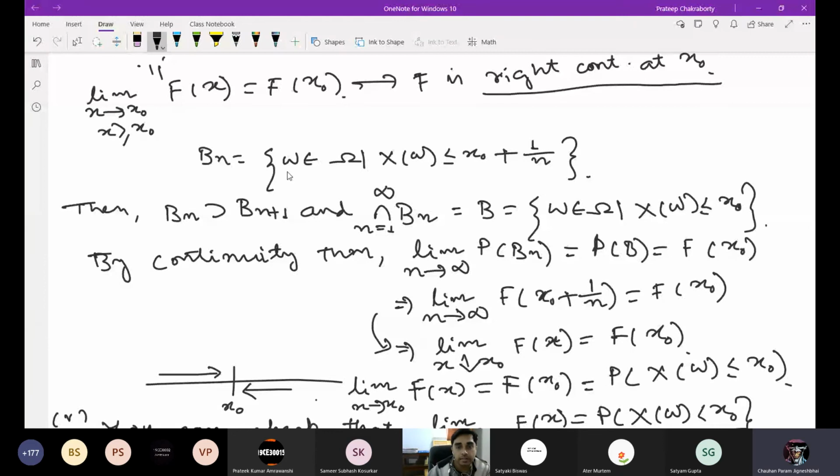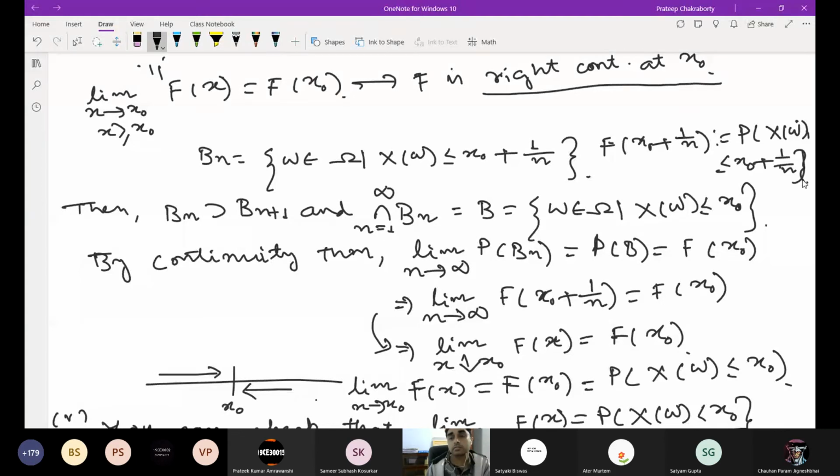Because this is the definition of Bn, right? X(omega) is less than or equal to x0 plus 1/n. So what is F(x0 plus 1/n)? By definition, it is P(X(omega) less than or equal to x0 plus 1/n). Is this okay? So instead of P(Bn), we are writing F(x0 plus 1/n).